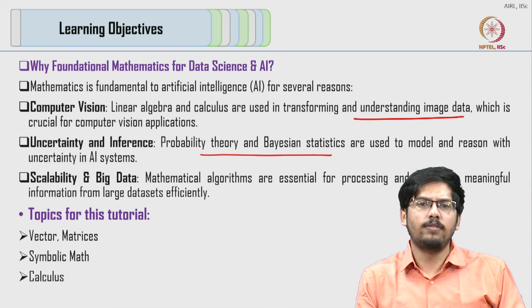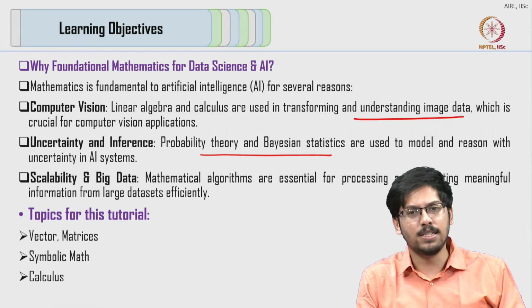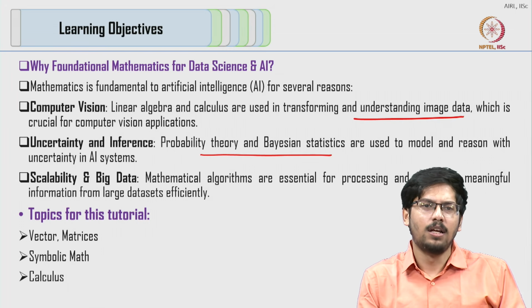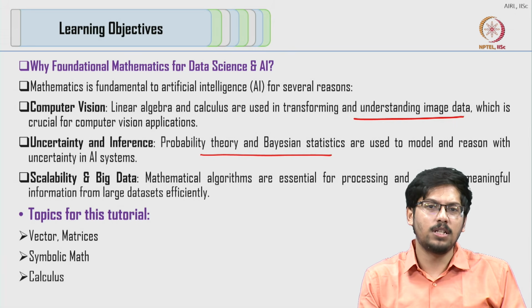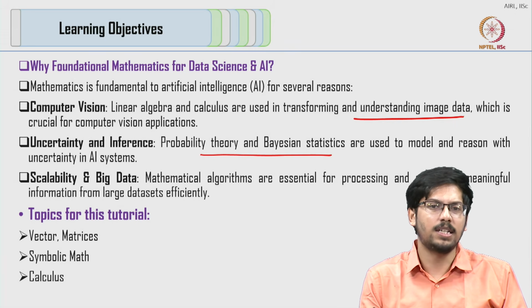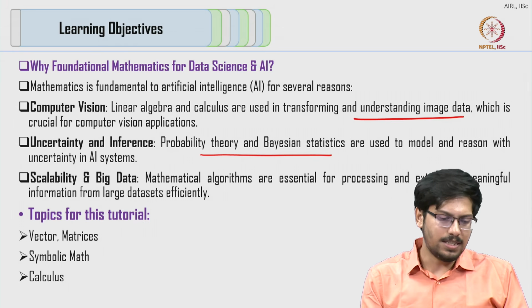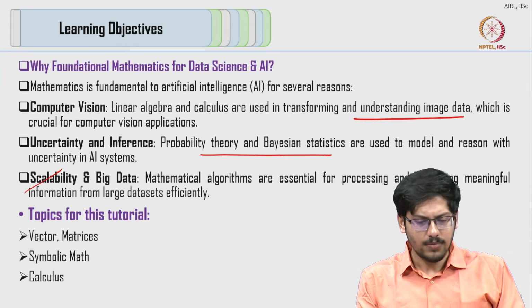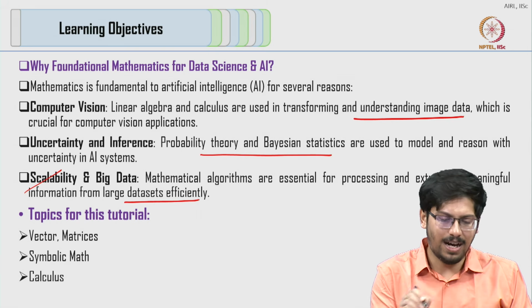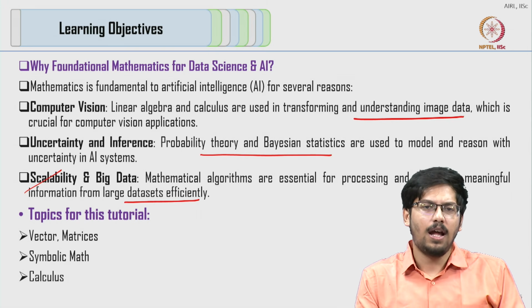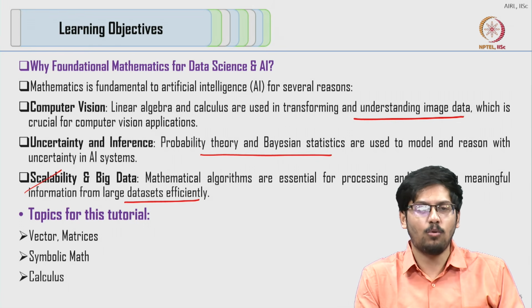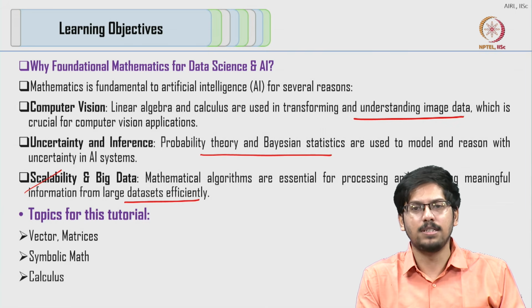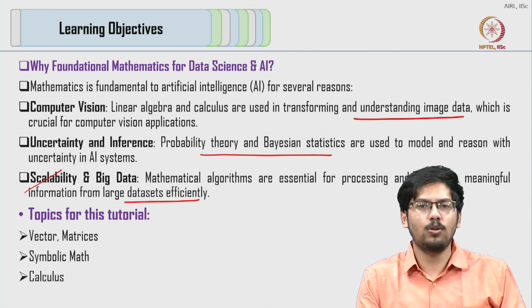Whenever we are deploying a model, we want the model to be very accurate. However, real world scenarios are ever changing, and since change is the only constant, we want to be very clear where the model is failing, which is why we always want to quantify the uncertainty in these scenarios. Lastly, if we talk about scalability and big data, we want to form large and diverse data sets. This is not only in a qualitative sense; we also want to quantify what it means when I say it's a large and diverse data set. What do we mean by diversity in data?